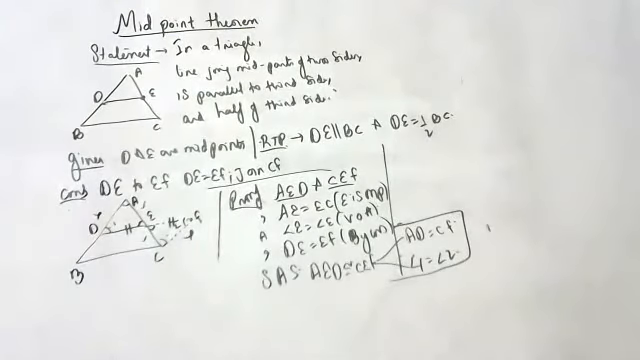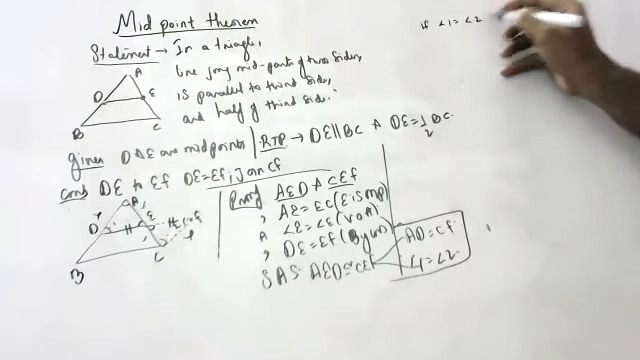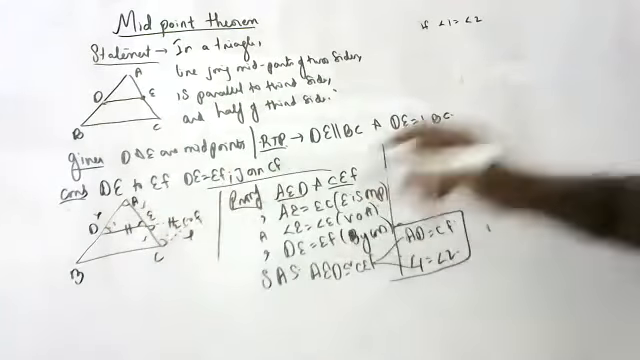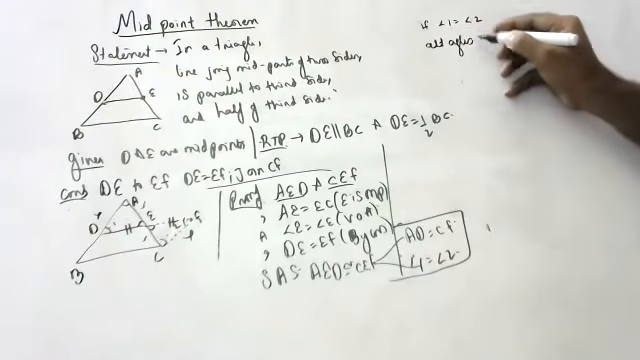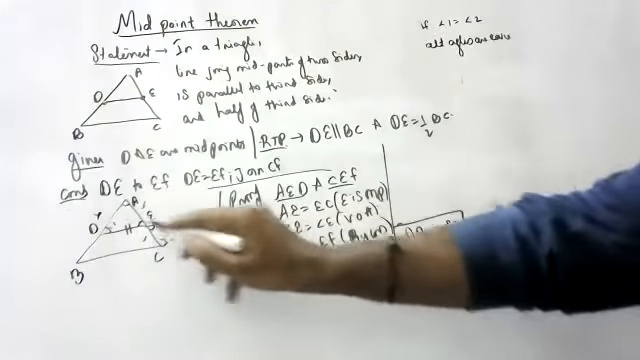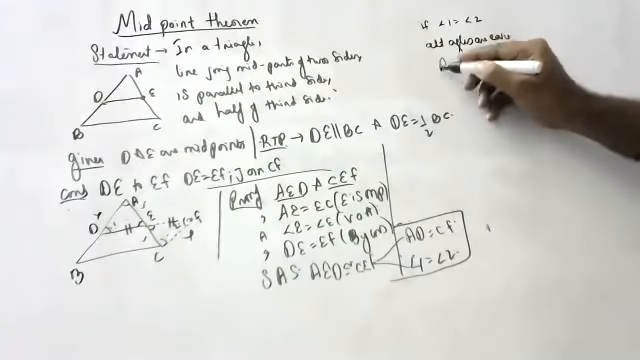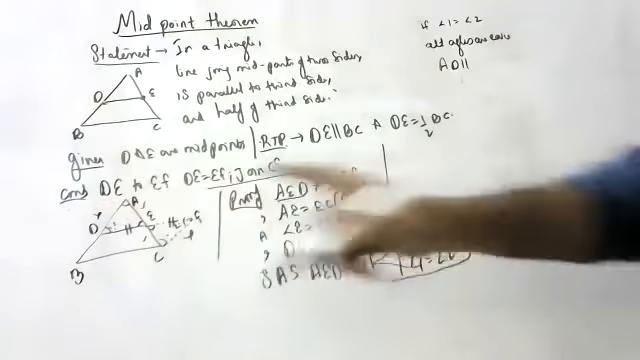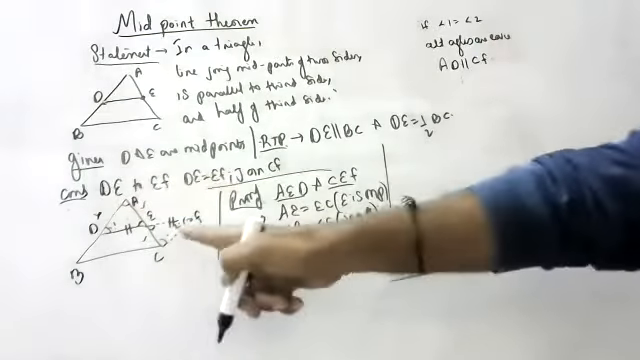Children, try to understand. If angle 1 is equal to angle 2, what does it mean? Alternate angles are equal. If alternate angles are equal, what does it mean, children? The lines are parallel. AD is parallel to CF.